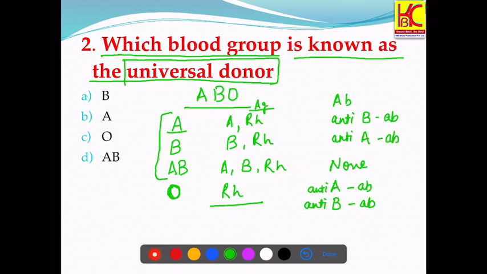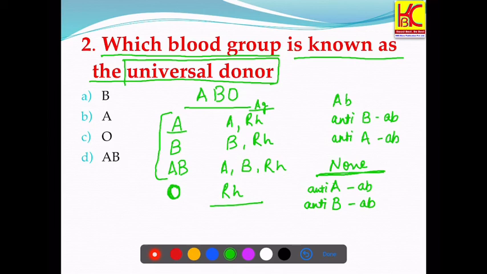And in case of universal recipient, the person can receive blood from any of the blood groups, either A, B, O or AB. Why? Because they have none of the antibodies, neither antibody against A nor antibody against B. Hence they can receive blood from any of them.